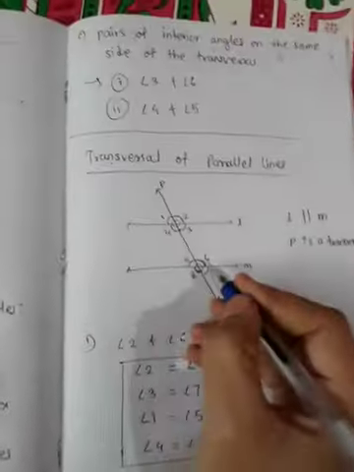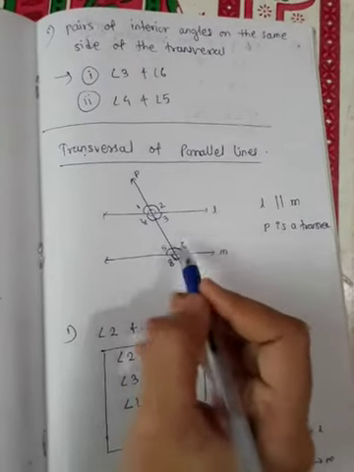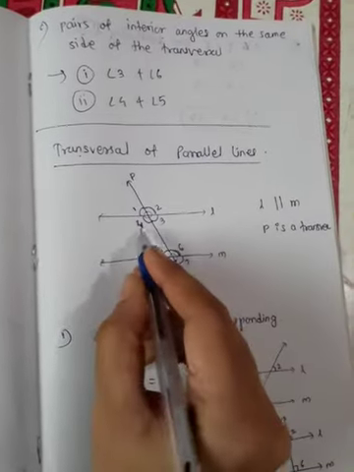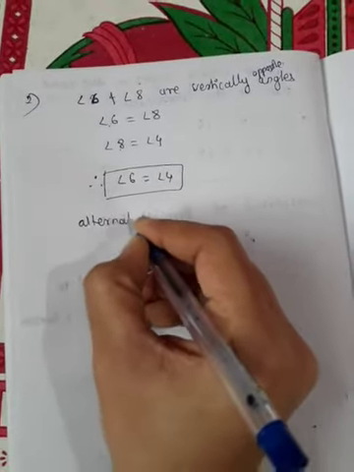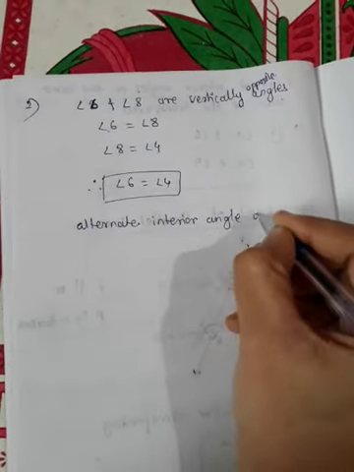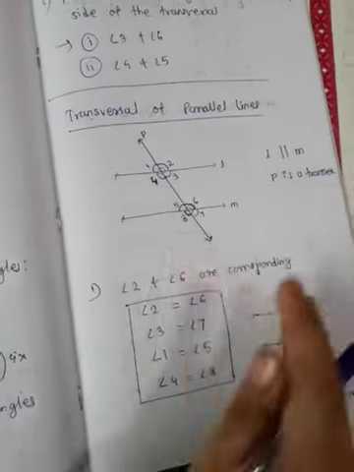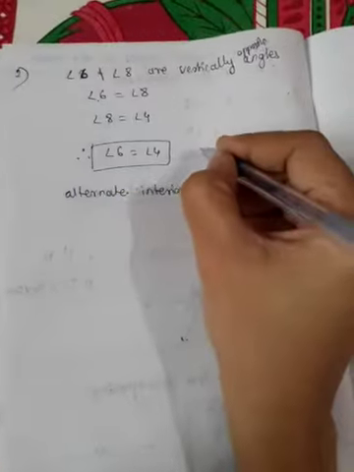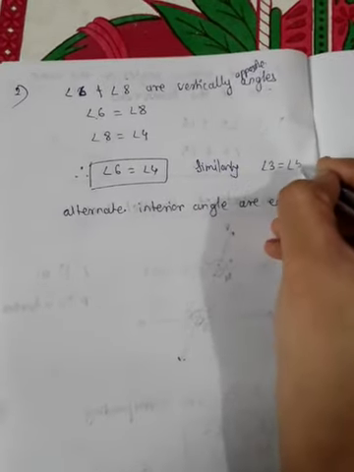So see here, angle 6 and angle 4. We know angle 4 and angle 6 are alternate interior angles. So what will we get? We get the second result: alternate interior angles are equal. So here angle 6 is equal to angle 4. Similarly you can write angle 3 is equal to angle 5.